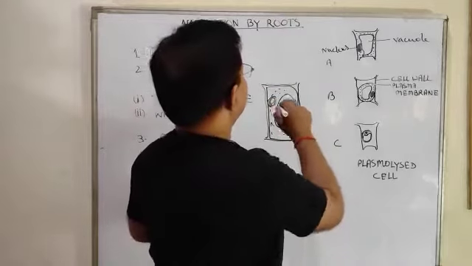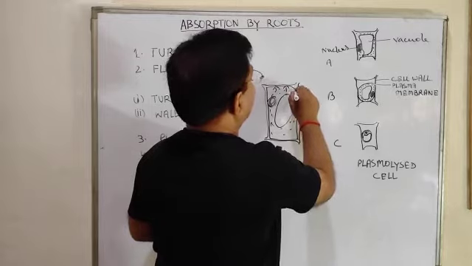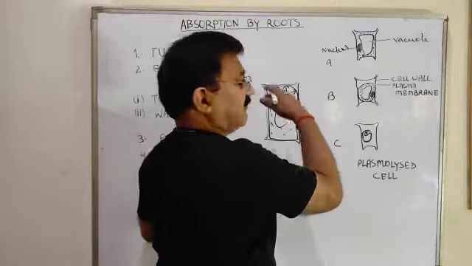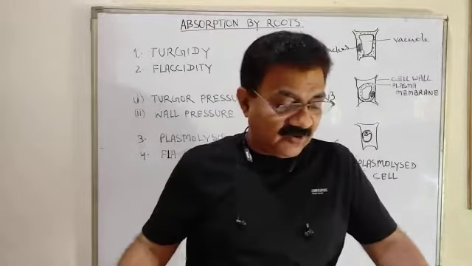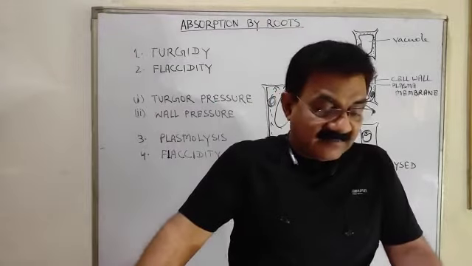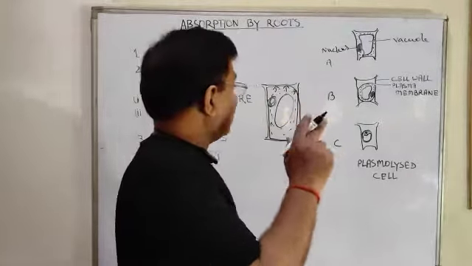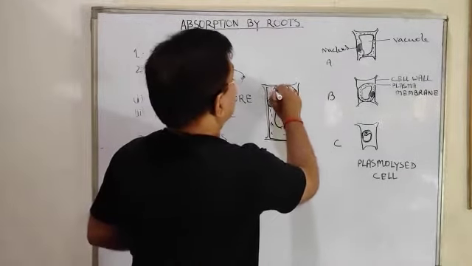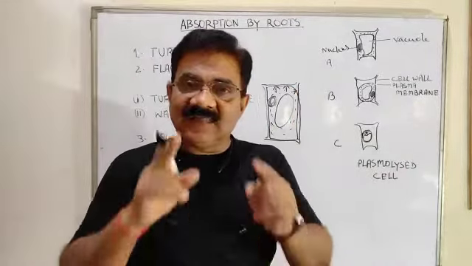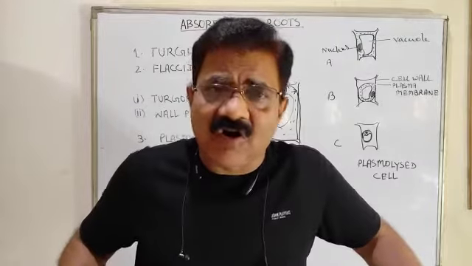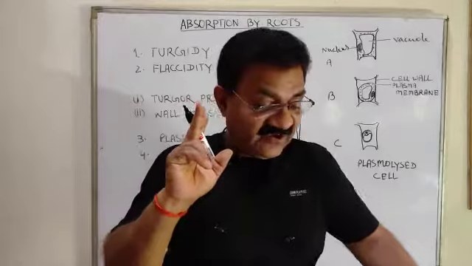Try to understand. This cytoplasm will apply a pressure on the plasma membrane and the cell wall. The pressure of the cell content on the cell wall is called turgor pressure. The pressure applied by the cell content on the cell wall is called turgor pressure.